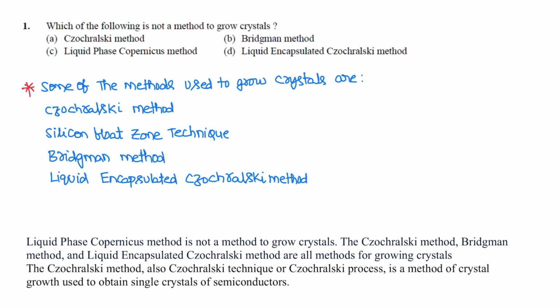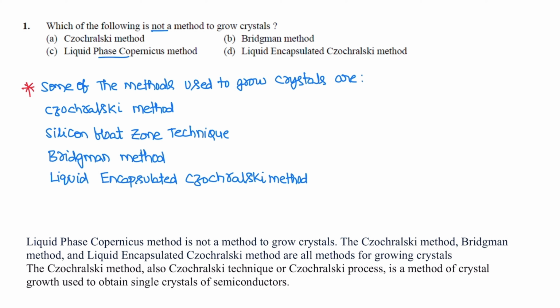First question. Which of the following is not a method to grow the crystals? Czochralski method, Bridgman method, liquid phase Copernicus method, liquid encapsulated Czochralski method. In the question he has mentioned which is not a method. So, not a method is Copernicus method. Options A, B, and D are methods used to grow the crystals.